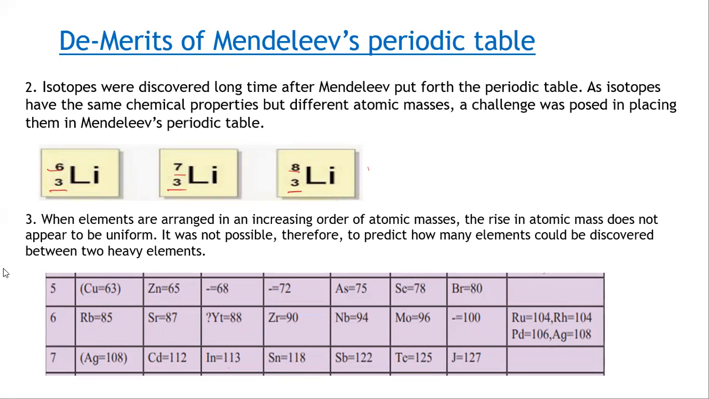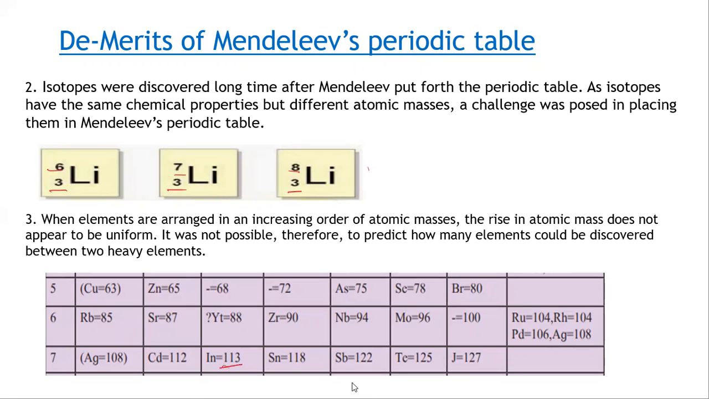Then the next demerit was when elements are arranged in the increasing order of atomic mass, the rise in atomic mass number does not appear to be uniform. You can see after 68, 72 is there. Then 72 minus 68, the difference is 4. Then 72 and 75, the difference is 3. Then here 78 and 80, the difference is 2. So it was not uniform. Mainly it was for heavier elements. For heavier elements, the difference was large.